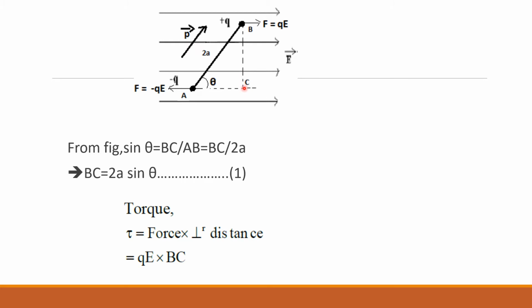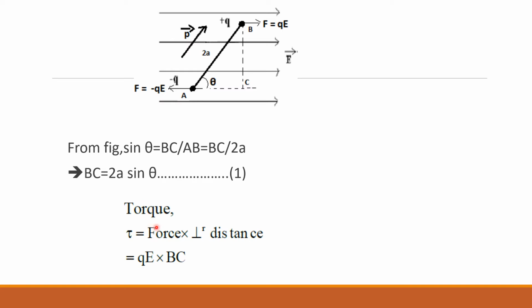Okay, so in order to find out the expression for BC, consider this diagram. From the figure, this is angle theta and sine theta is equal to opposite side by hypotenuse. What is the opposite side? BC divided by AB. AB is the length of the dipole, that is 2A. So you can write BC is equal to 2A sine theta. This perpendicular distance expression we have to use in the formula.